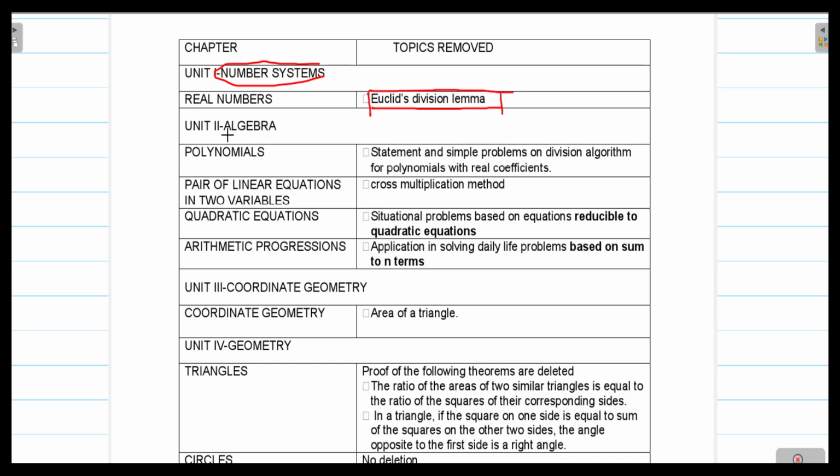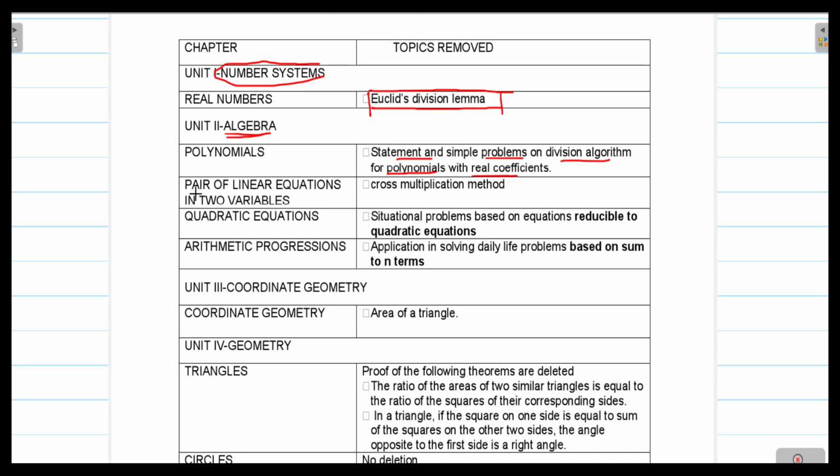Then from unit 2, algebra, polynomials: the statement and simple problems on division algorithm for polynomials with real coefficients is deleted.